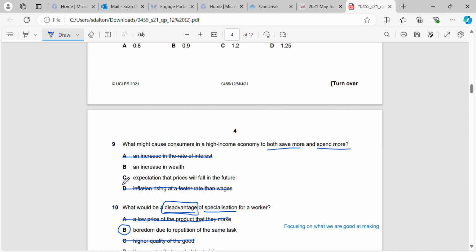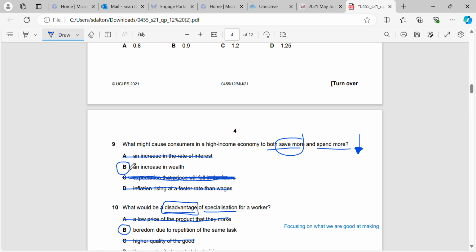Okay, if they expect that prices will fall in the future, they're going to spend less money, aren't they? Because they're expecting that things will become cheaper in the future. So the expectation that prices will fall in the future may enable them to save more, but to actually spend less, because they think that the prices will come down in the future, so they're not going to spend now. They're going to wait until the future comes and spend when the prices drop.